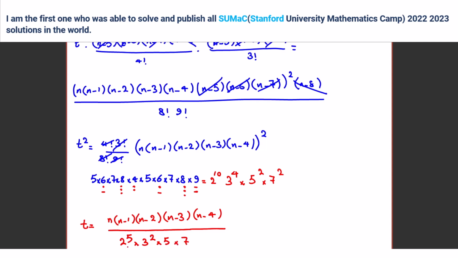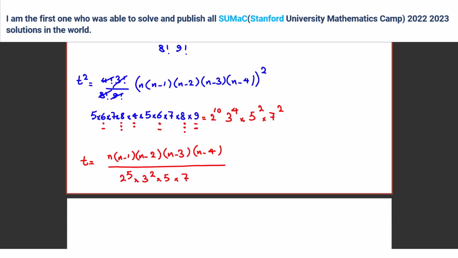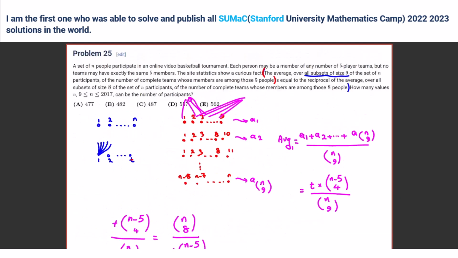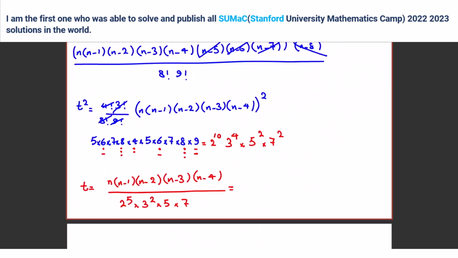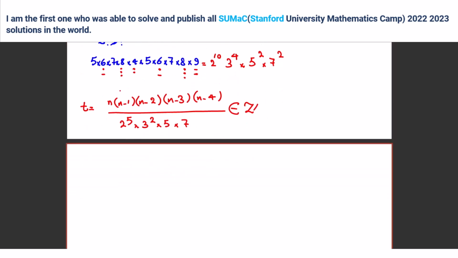I agree. Okay, then what? You've reached until this part? Yeah, this is what I reached. I don't know how to continue. Okay, so pay attention to this one. It is n minus 1, n minus 2, n minus 3, n minus 4. The problem wants how many values of n can be the number of participants. So this one should be an integer, right? We should see for how many n it is an integer.